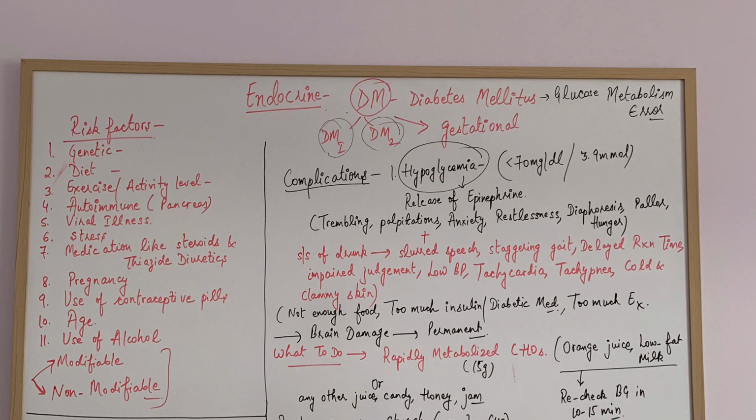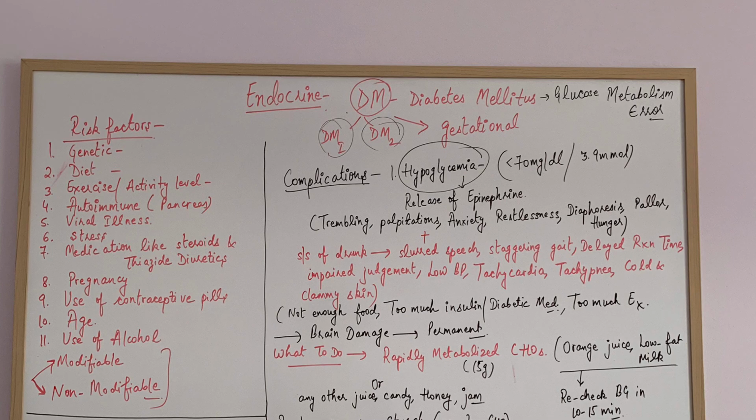And when there is a hypoglycemic condition in the body, there is a low level of glucose in the blood, then there is a release of epinephrine. With the release of epinephrine, there are some signs and symptoms like trembling, palpitations, anxiety, restlessness, diaphoresis, that is sweating, pallor, and increased hunger. And these are because of the release of epinephrine.